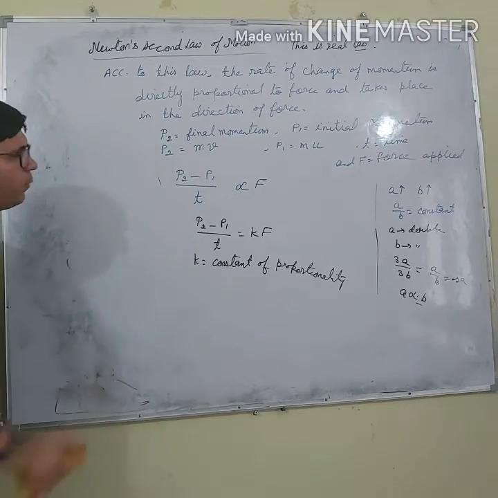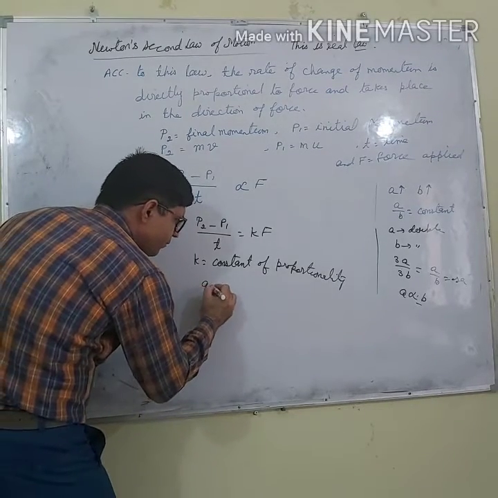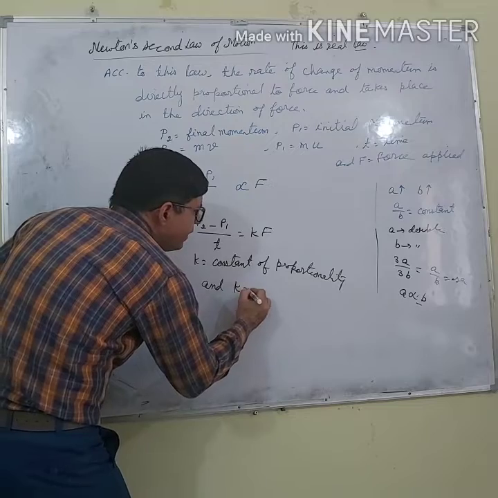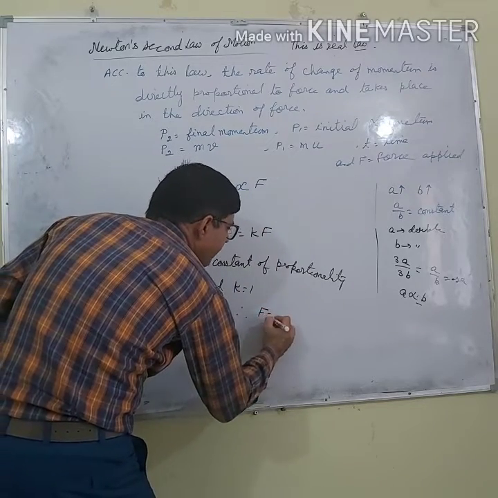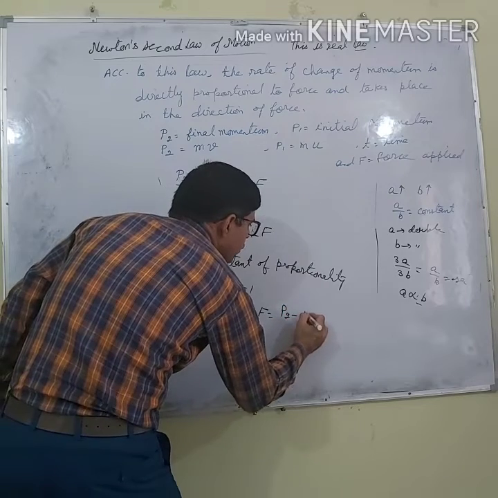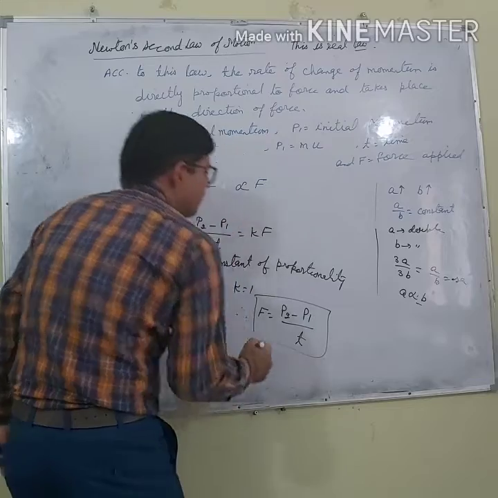Now, K is the constant of proportionality and K equals 1. Therefore, I can write F equals P2 minus P1 over t.